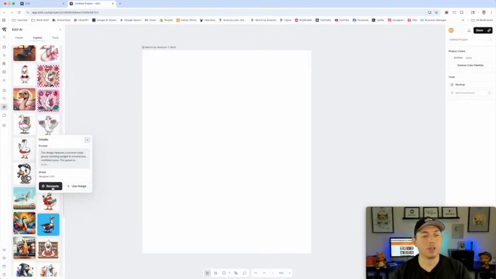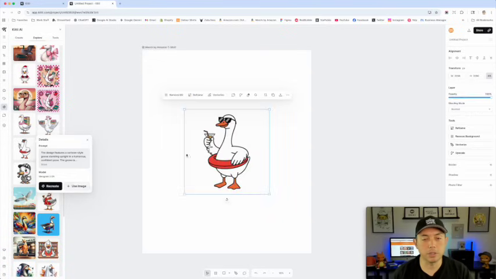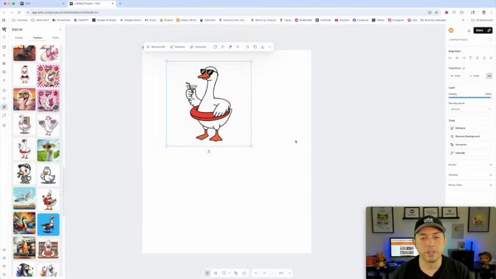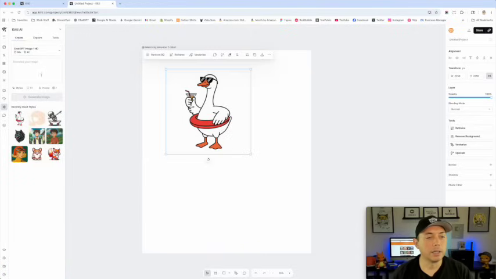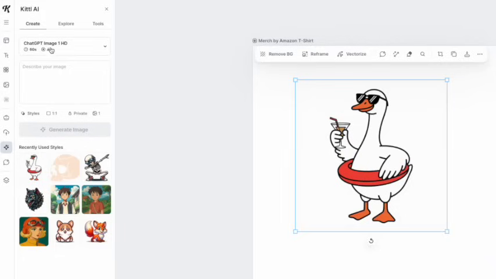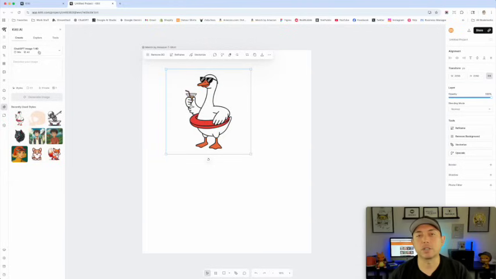So I can either recreate this one with my own prompt or just use this image. So I'm gonna use this image right here. Very cool. Now I'm also gonna use this as a style. So if I go back into create, I'm gonna do this ChatGPT image 1 HD. I have another video where I use Kittl AI and I found out this is my favorite one, ChatGPT AI, but I can put a style on it and I wanna use this style.